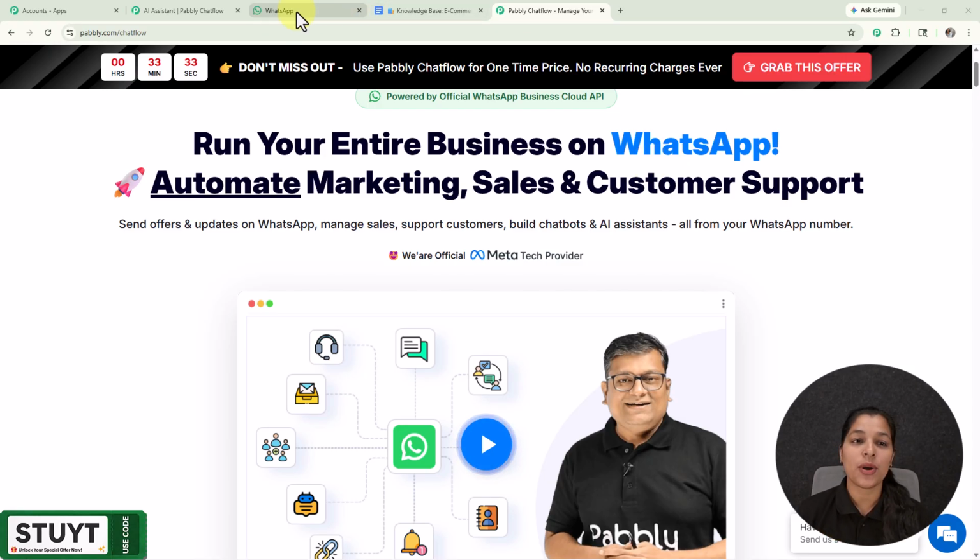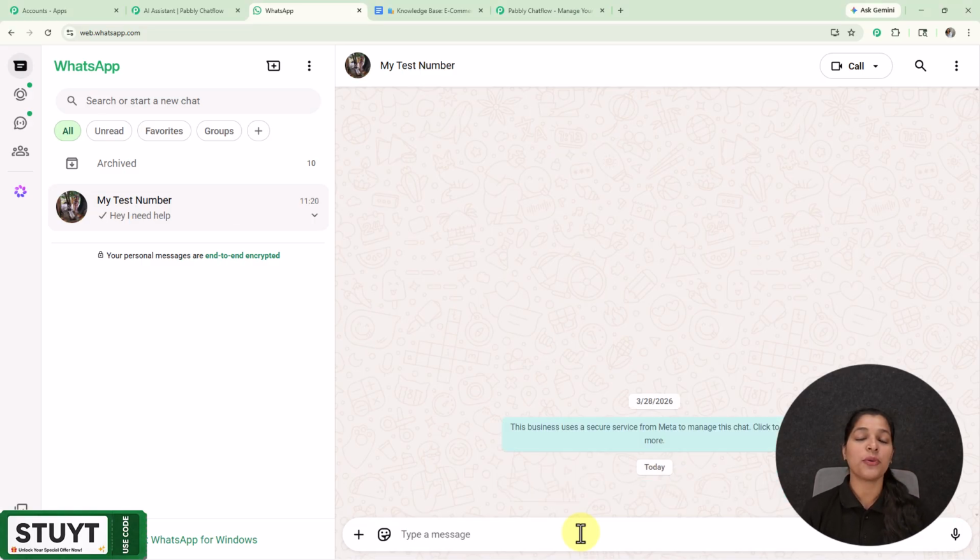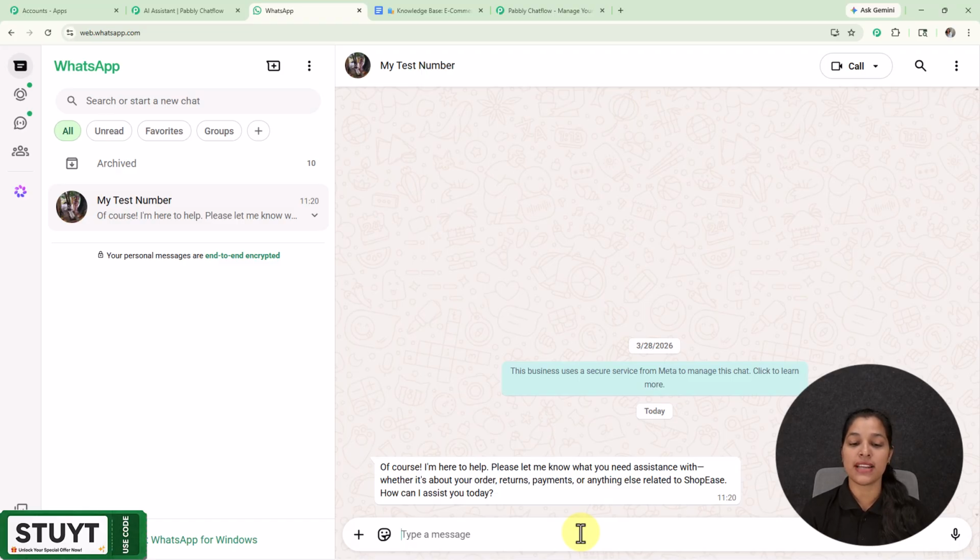So right here I'm on my WhatsApp where I'm going to send a message to my business number, which is saved here as my test number. I'm going to enter a message, hey, I need help, and this message is going to initiate my AI assistant. So here I have provided this message. Now let's wait for the response of my AI assistant, which will respond within a few seconds. Here I'm receiving this message which says, of course, I'm here to help. Please let me know what you need assistance with.